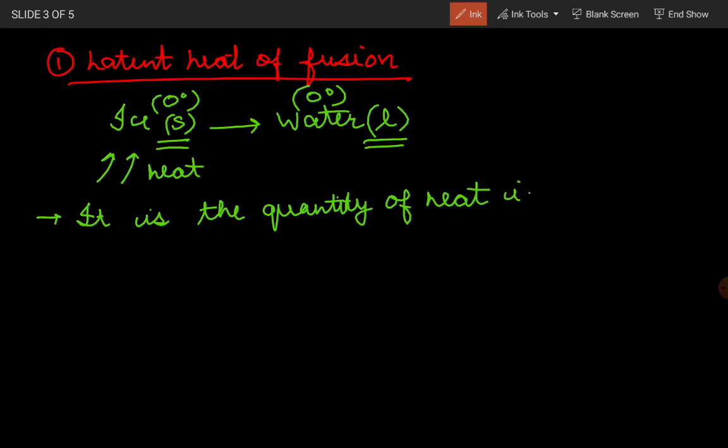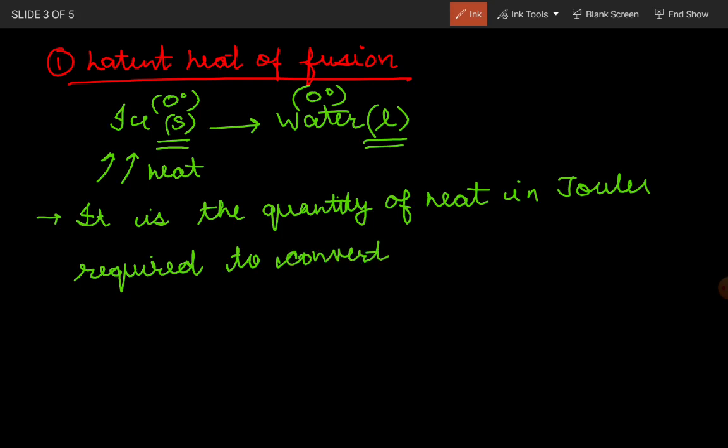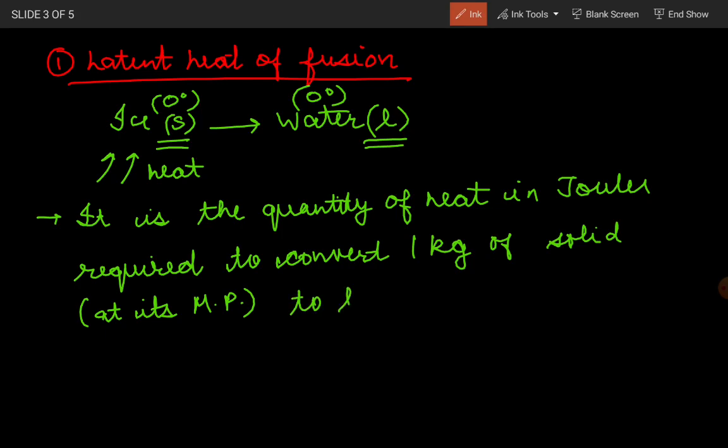So it is the quantity of heat in joules which is required to convert 1 kg of solid, but mention that at its melting point, to liquid